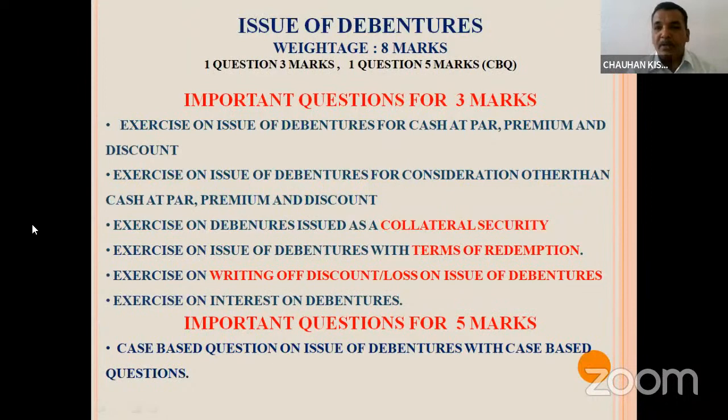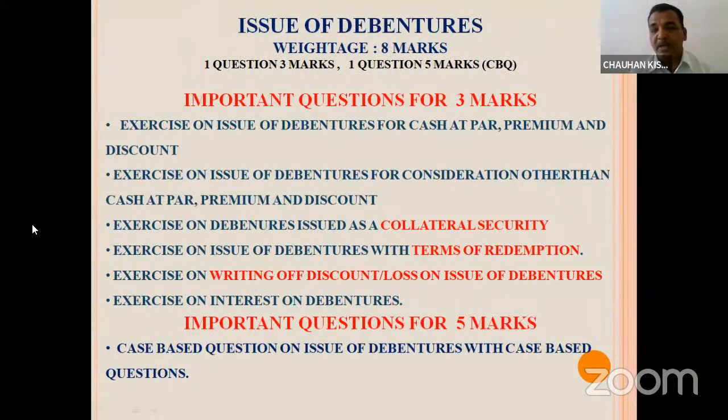If we talk about issue of debentures, in issue of debentures, we can't say with perfection, because here one question would be of 3 marks and one question will be of 5 marks. Now in 3 marks, there are so many possibilities. Which are the likely possibilities? They can ask you exercise on the issue of debenture for cash at par, at premium, at discount. You have to pass the journal entry.